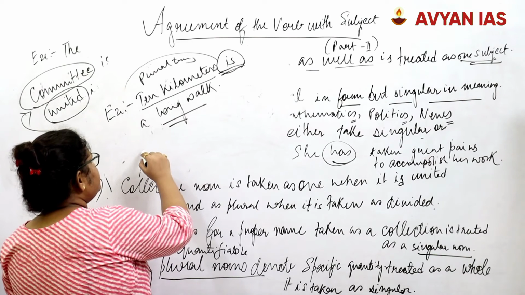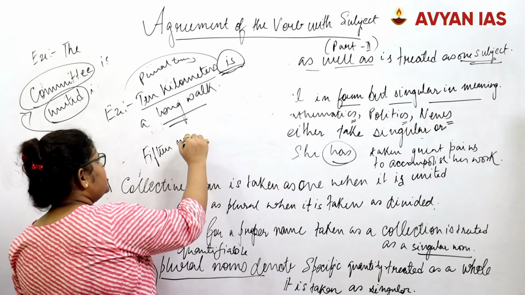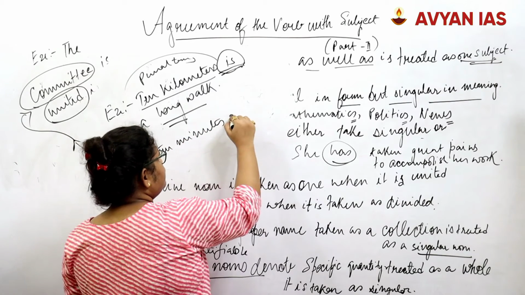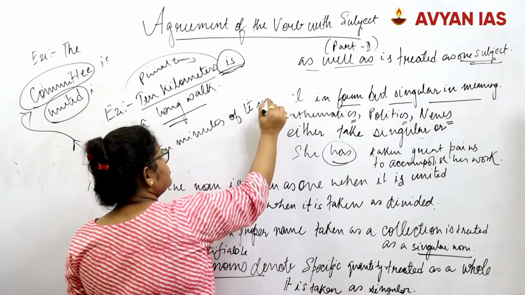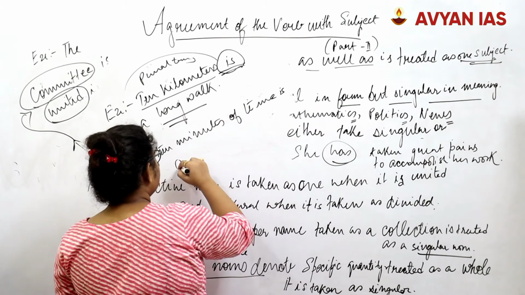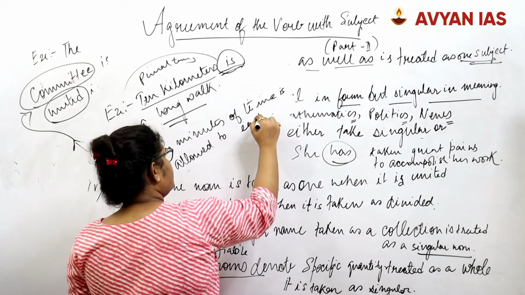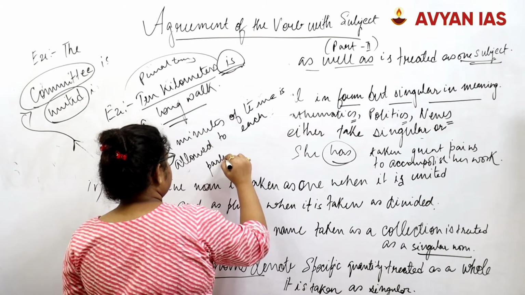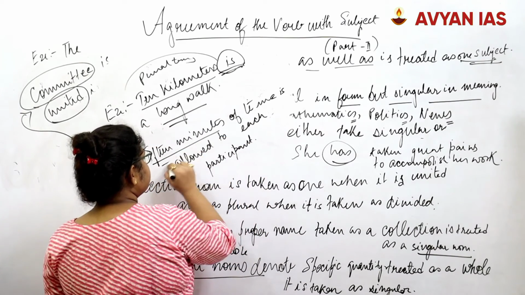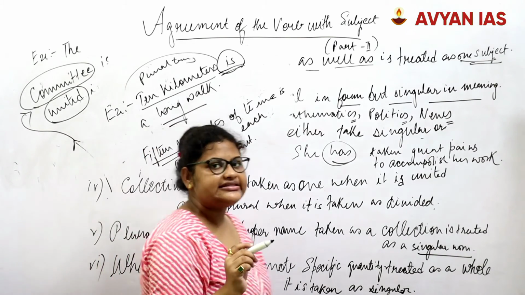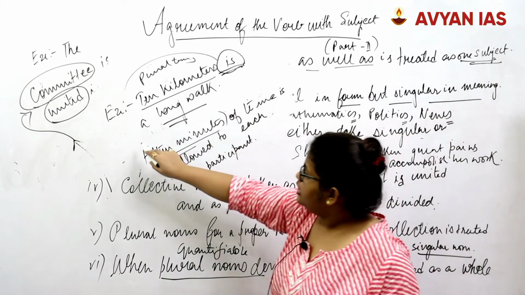Another example could be: 15 minutes of time is allowed to each participant. When we are taking 15 minutes, we know that 15 minutes already is indicating towards a plural amount, a plural number.